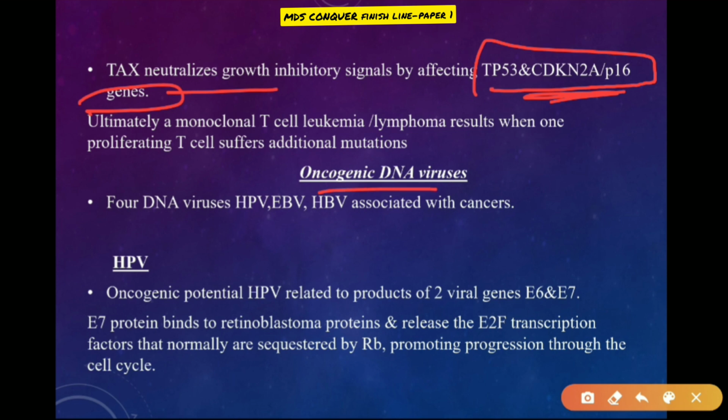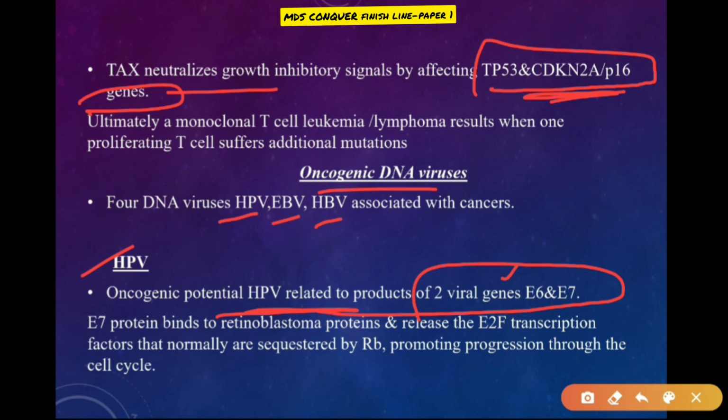Then coming to the DNA viruses, four DNA viruses like HPV, EBV, and HBV are associated with cancers. The oncogenic potential of HPV is related to two viral genes, E6 and E7.